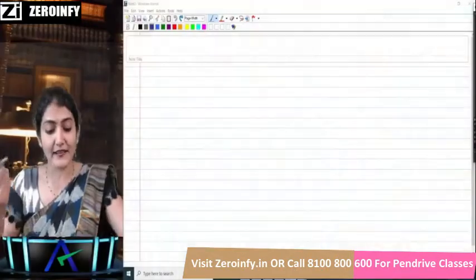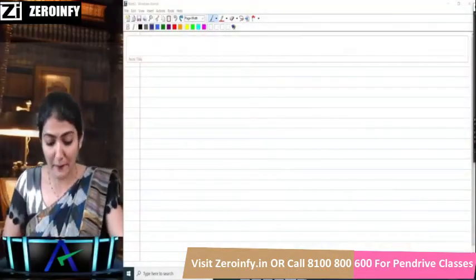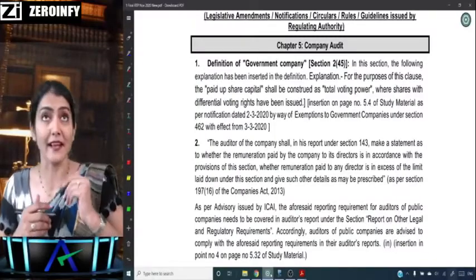Some 3-4 new amendments which we have over there, and in addition to that, the amendments which were there for May 20 exams. Those same amendments have been carried forward for the November 20 exams also. So quickly, let's get into the discussion for the amendments for the November 20 exam.